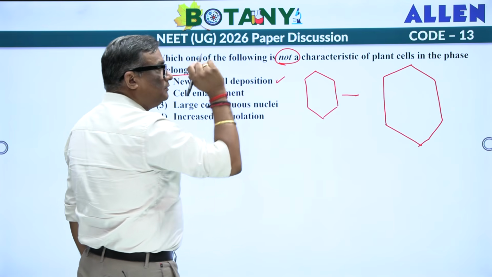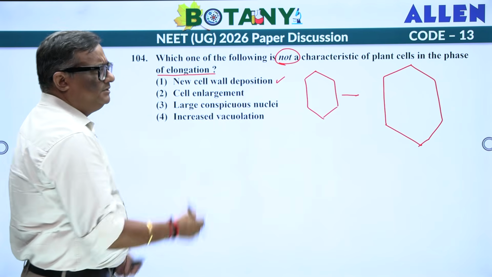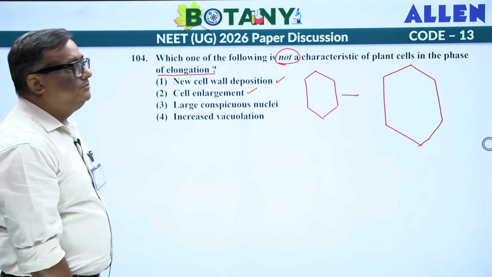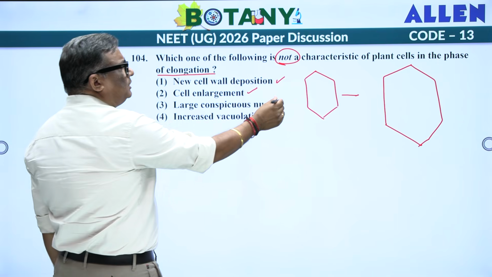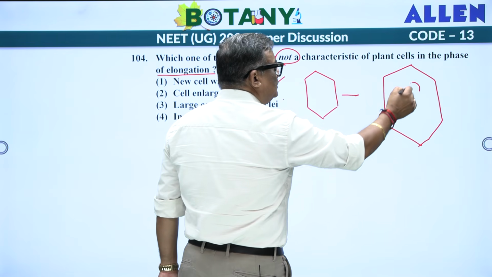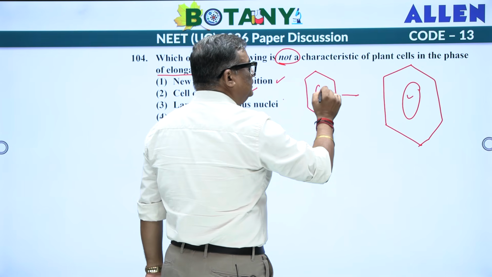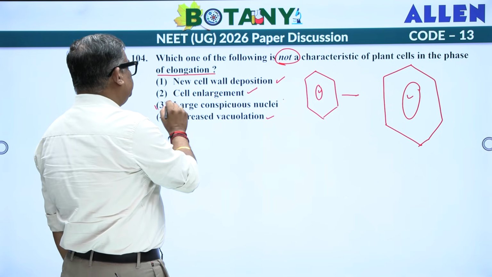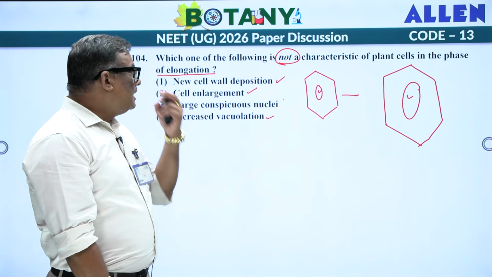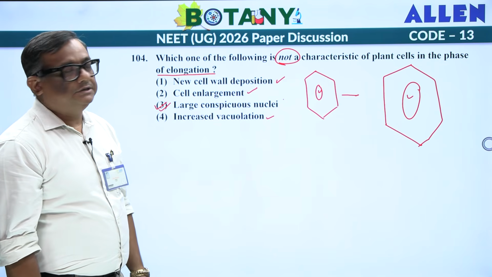Not a characteristic, look at the question. Cell enlargement, that is obvious, that is going to be there. Large conspicuous nucleus, let's put a dot on it. Increased vacuolation, definitely the vacuole is going to increase. So you are left with which option? Is not a characteristic of plant cell: large conspicuous nucleus.